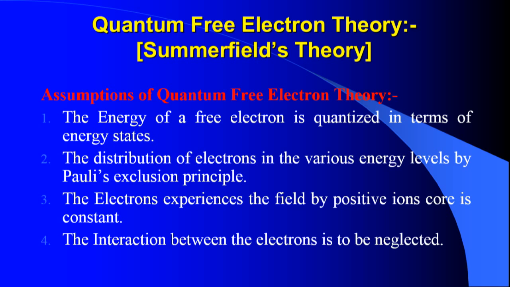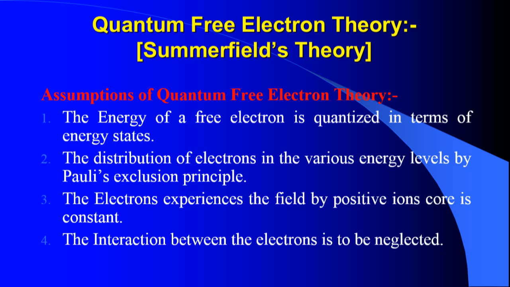But in quantum free electron theory, the energy of electrons is quantized in terms of energy states. Each and every electron taking part in electrical conduction has a unique, quantized energy. Quantization means discrete sets of energy. Each electron differs in terms of its energy.